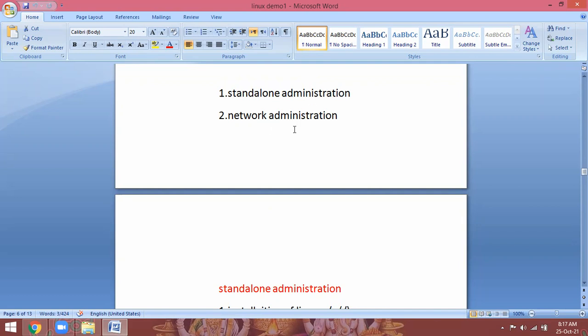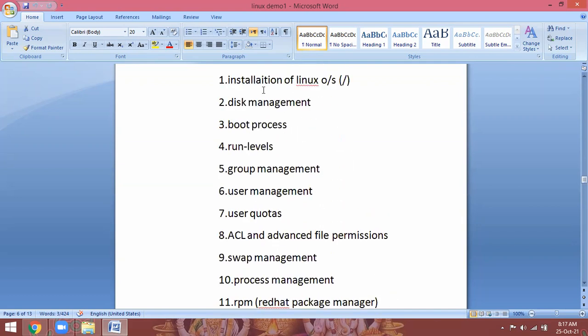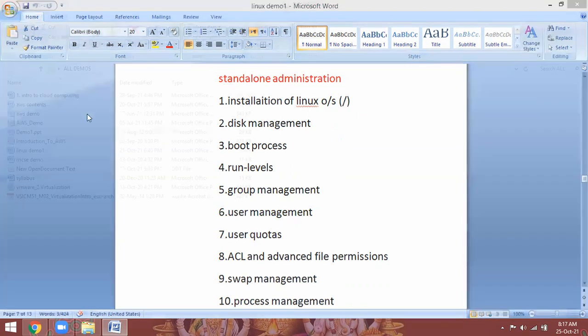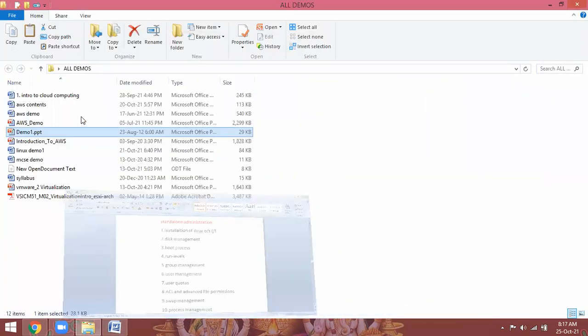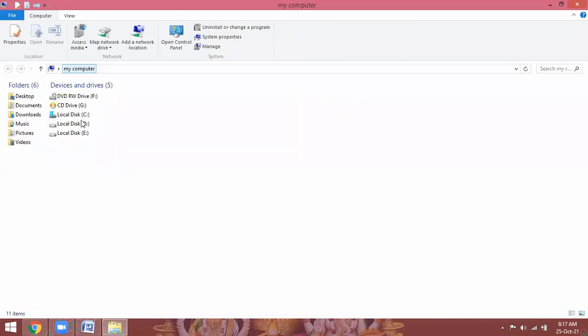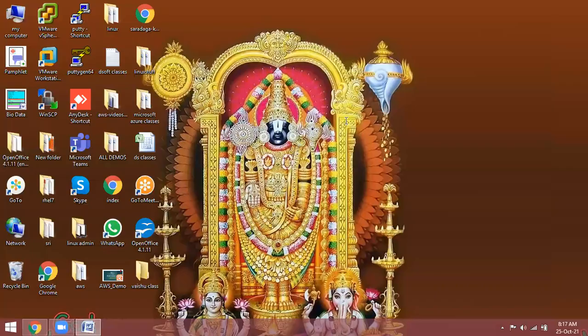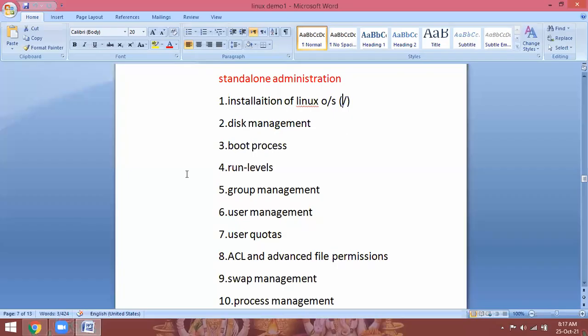So standalone and network administration. Standalone installation of Linux. What is the operating system directory in Linux? In Windows, the operating system directory is the C drive. If C is corrupted, your Windows is corrupted. But is D drive data, E drive data safe or not? It is safe. Format the C drive, and you can get the data back. In Linux, what is the operating system directory? Slash. Under slash we have a structure, which we are going to learn in our classes.